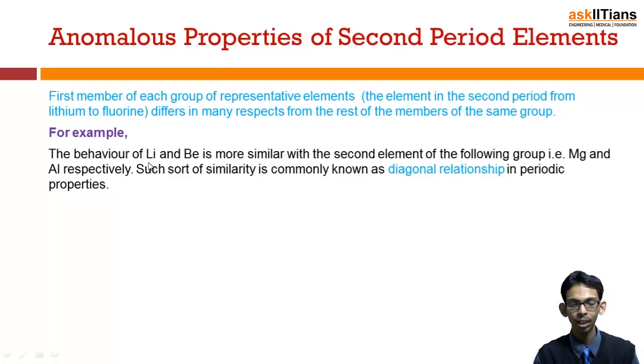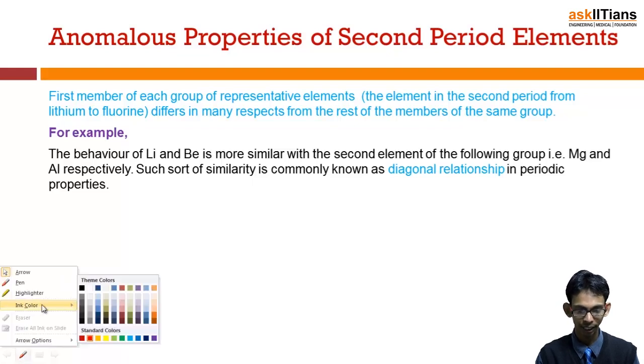For example, the behavior of lithium, which is the first member of the first group, and beryllium, which is the first member of the second group, is more similar to the second elements of the following group, that means magnesium and aluminium respectively, and such similarity is known as diagonal relationship.